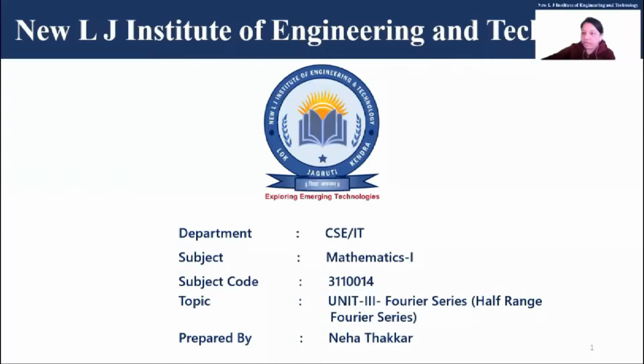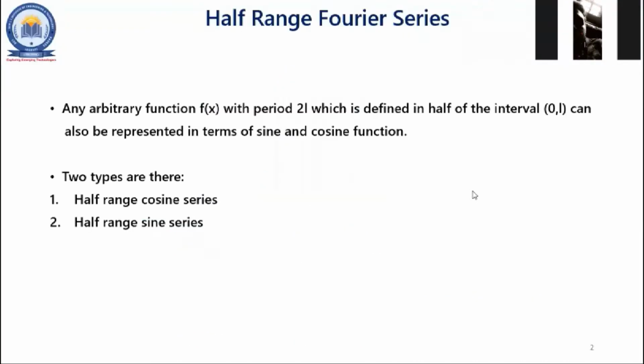Okay, so with an, which term is joined? Sine or cosine term? With an it is cos n pi x, okay, cos, right? And with bn, it is the sine term. So today's topic also depends upon that, right? Sine and cosine. So the half range Fourier series, that is what? It's basically any arbitrary function.